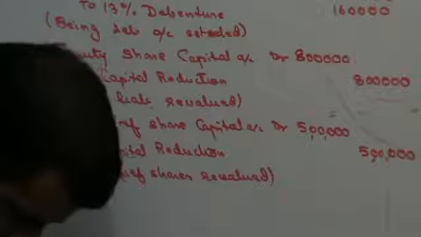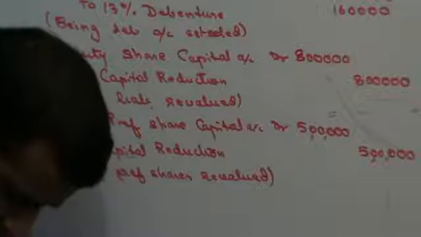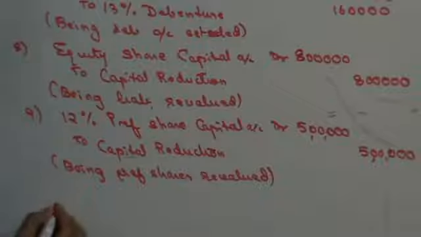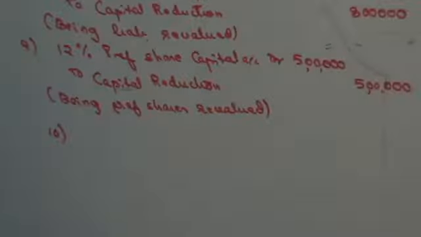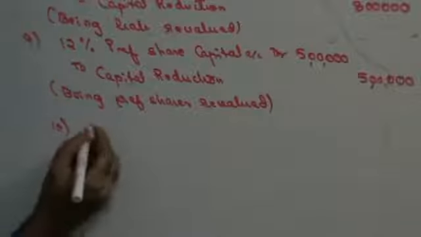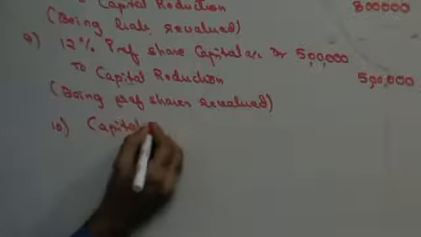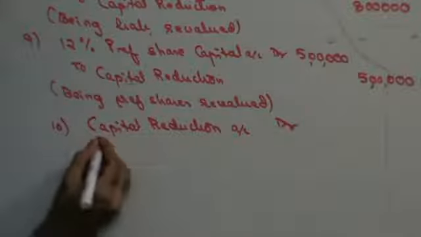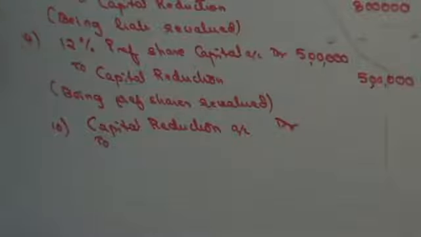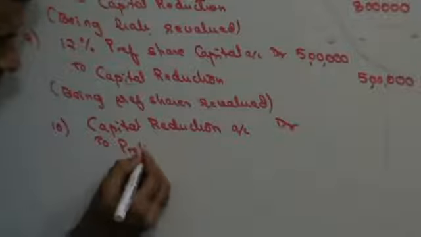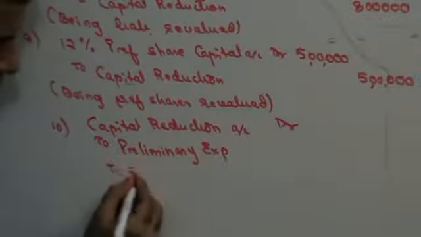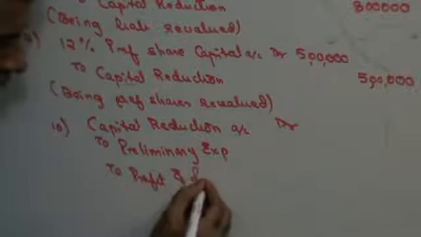Right? Next, to write off debit balance of profit and loss account and preliminary expenses. I need to write off the fictitious assets. Assets written off. That means the value of assets is going down. That means capital reduction on the debit side. So capital reduction account debit to preliminary expenses, to profit and loss.